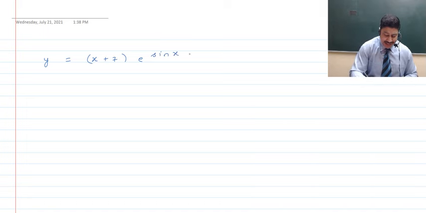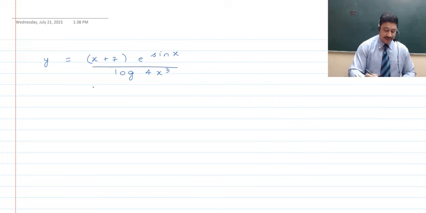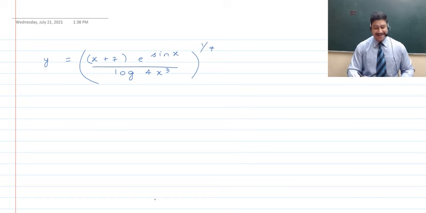Now here, children, let us talk about a mathematical operation. Say y is equal to (x plus 7) times (e raised to the power sine x, whole upon log of 4x cube), and which is whole raised to the power 1 upon 7. Then this is a mathematical operation.